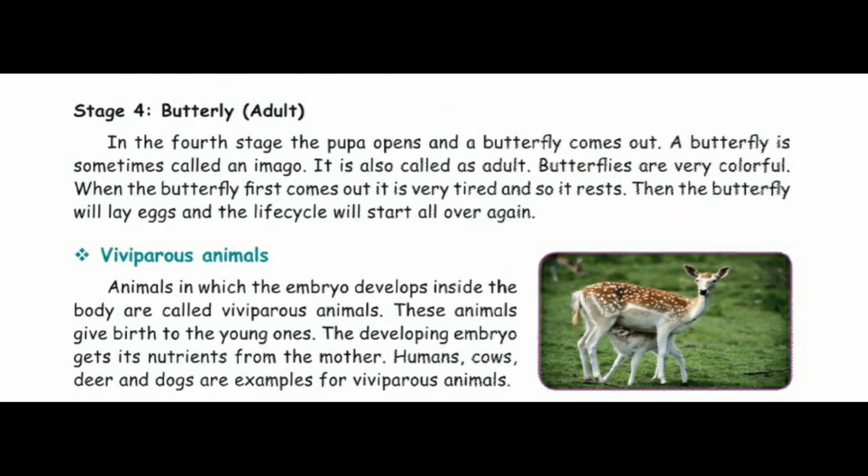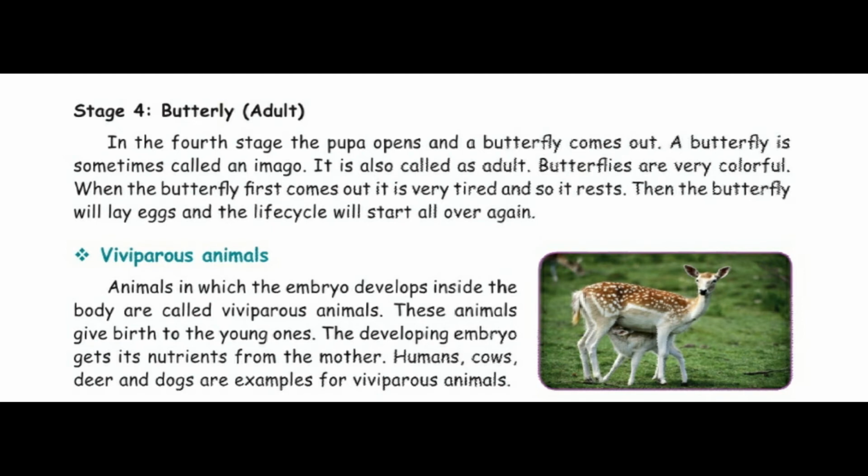Stage 4: Butterfly, adult. In the fourth stage, the pupa opens and a butterfly comes out. A butterfly is sometimes called an imago. It is also called an adult. Butterflies are very colorful. When the butterfly first comes out, it is very tired and so it rests. Then the butterfly will lay eggs and the life cycle will start all over again.